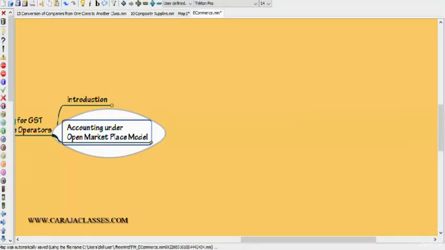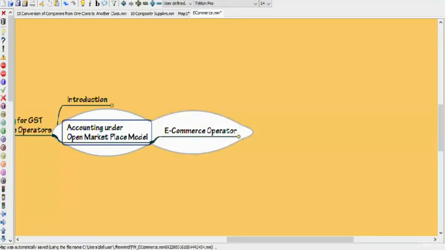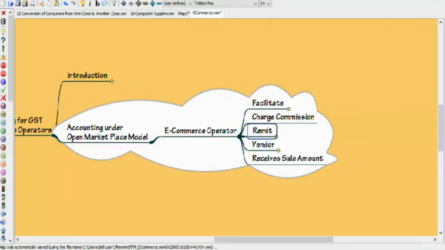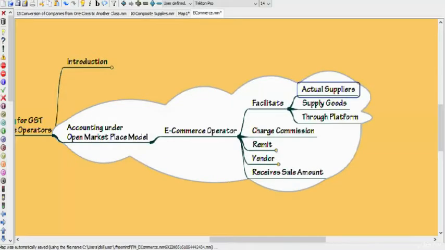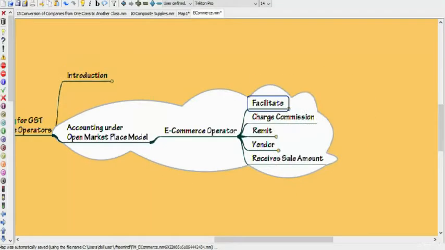Let's move on to the second model, that is accounting under open marketplace model. In this model, the e-commerce operator will facilitate the actual suppliers to supply goods through their platform. It means here the e-commerce operator is not acting like a trader, rather he is facilitating the supplier to supply goods through his platform, and for that he will charge commission.